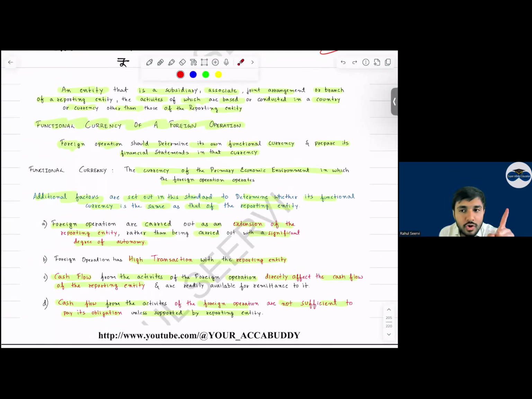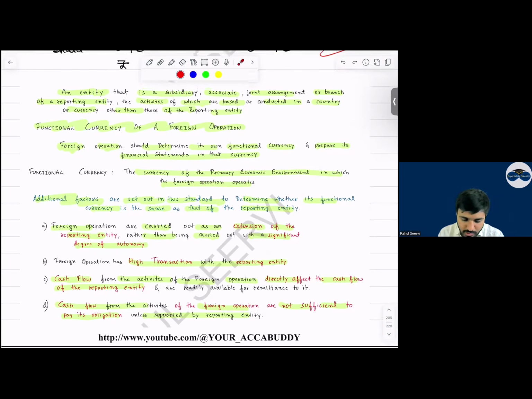The foreign operation should be independent or not, everyone? Autonomy should be there or not? Yes, sir. It should be independent. Autonomy should be there. In that case, we say it's a foreign operation. If not, if the foreign operation is dependent on the parent only, in that case the functional currency is the same. Then foreign operation will not come into the picture. So whenever you see your exam question, it will be mentioned that these companies have been given autonomy, are independent. These terms will be used. That means the functional currency is totally different. We have to identify which is the functional currency.